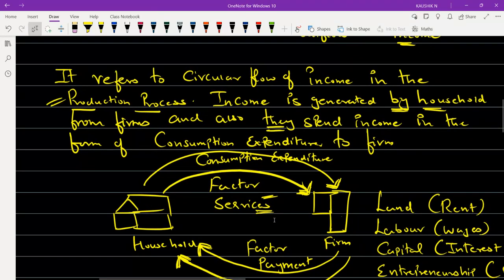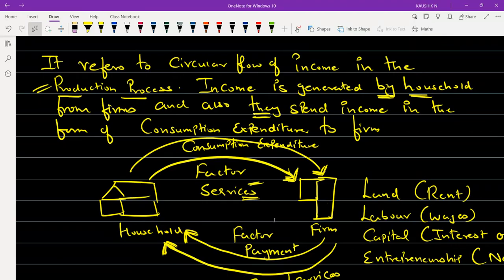And we also discussed in detail the circular flow of income in a production process. The firm is using the services of the household, which are called factor services, for which the factor payment is made by the firm to the household, and that factor payment is used when the household buys goods and services, and the payment is made as consumption expenditure.